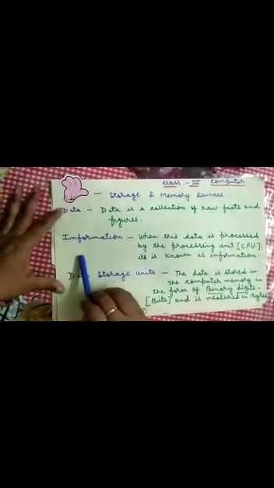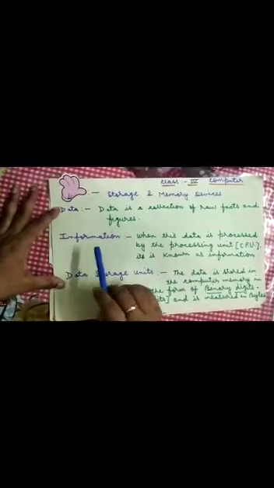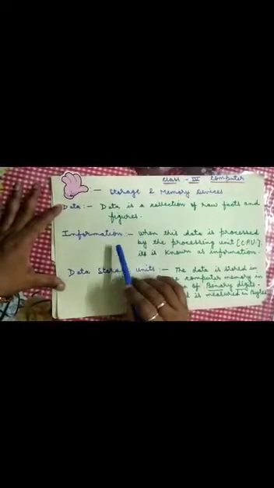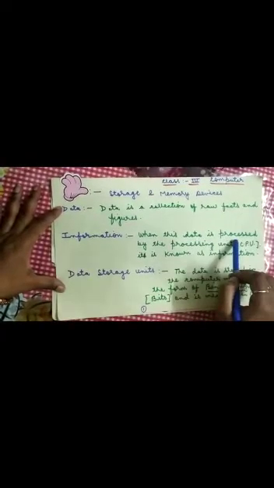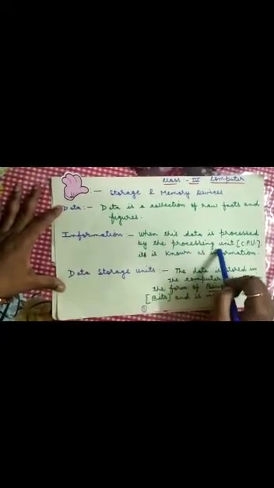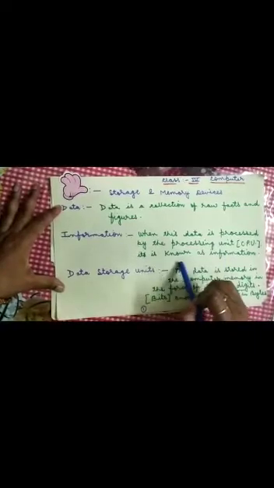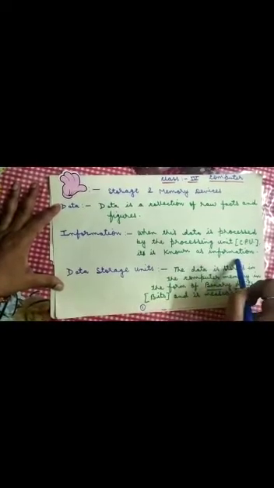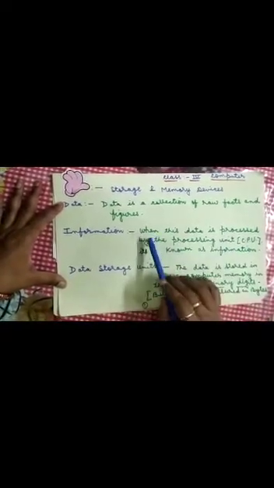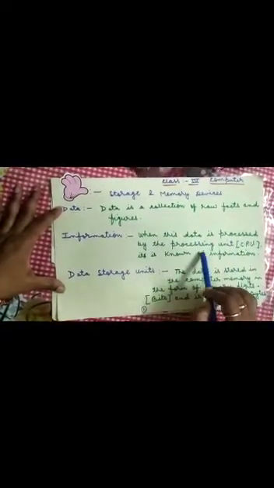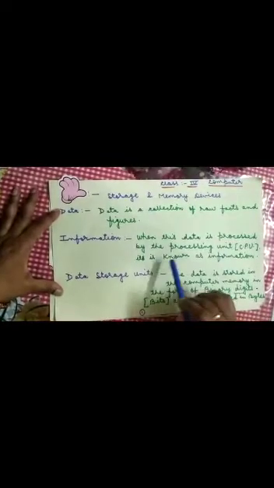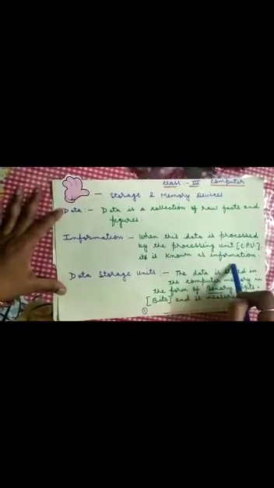The next topic is information. What is information? When this data is processed by the processing unit, it is known as information. Once again I am repeating. When this data is processed by the processing unit, it is known as information.